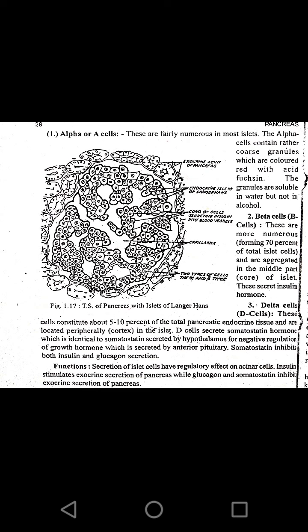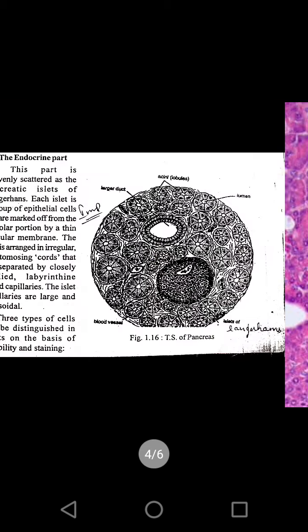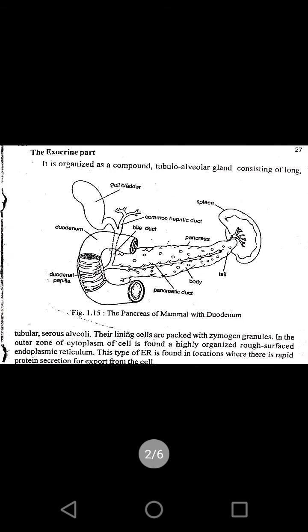Then, when we come to the function, the secretion of the islets of Langerhans regulates the acinar cells present in the exocrine part. The insulin will stimulate the exocrine secretion, whereas the glucagon and somatostatin produced from the alpha cell and the delta cell will inhibit the exocrine secretion. So this is about the pancreas.